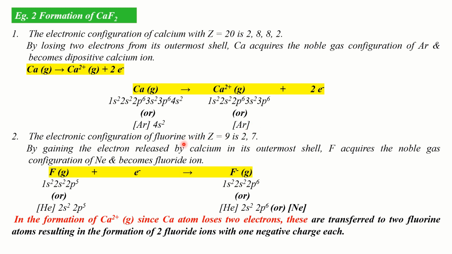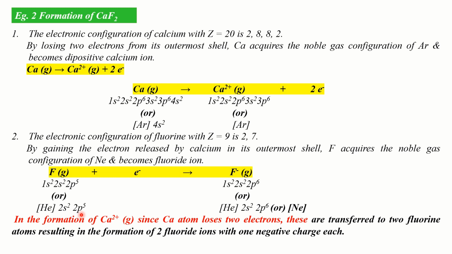Now the electronic configuration of fluorine with atomic number 9 is simply written as 2, 7. It is formally written as 1s2, 2s2, 2p5 or helium 2s2, 2p5. Here you can see that there are 7 electrons in the outermost shell of fluorine.